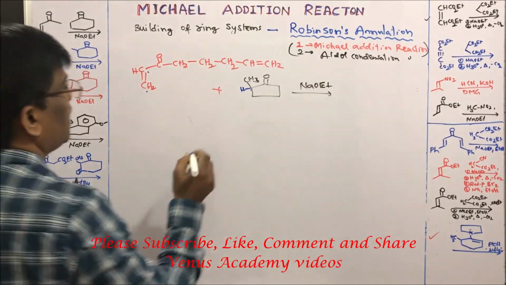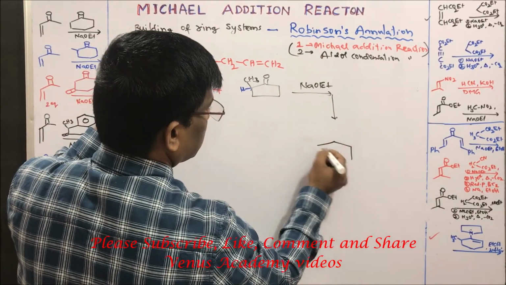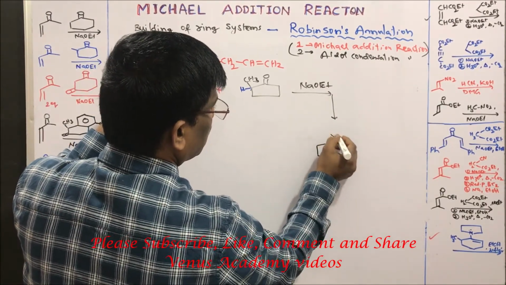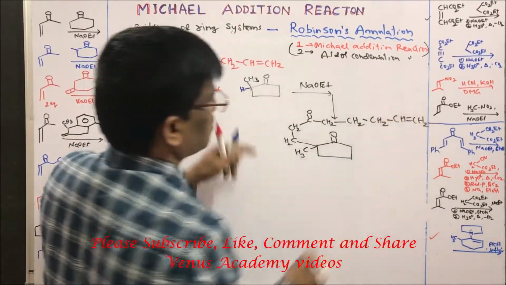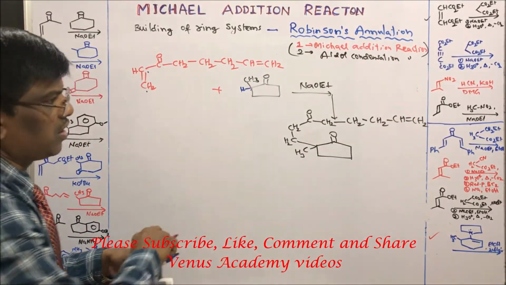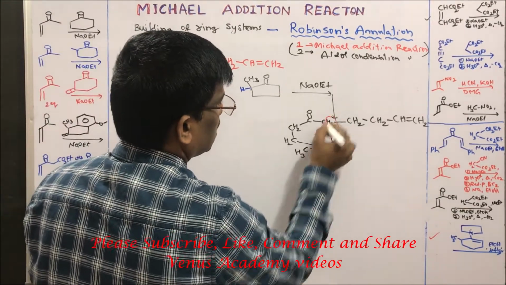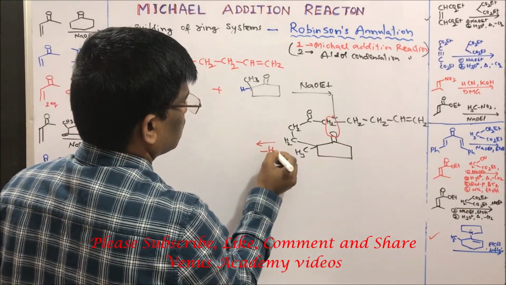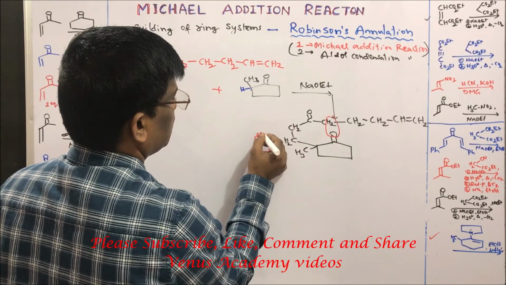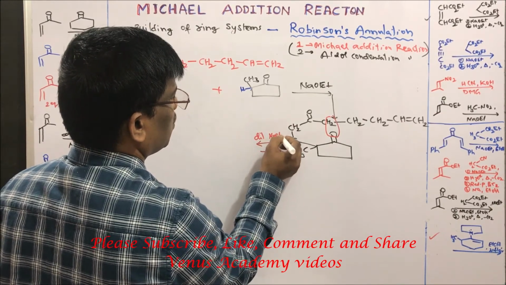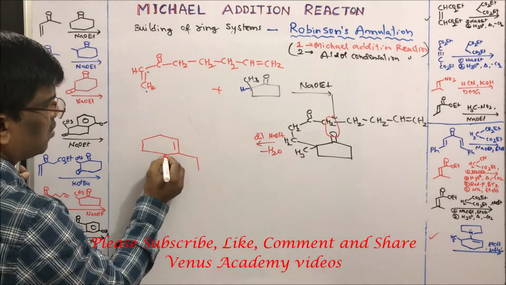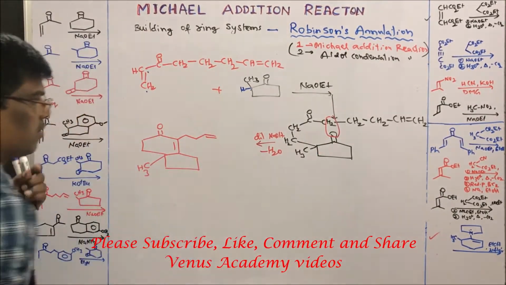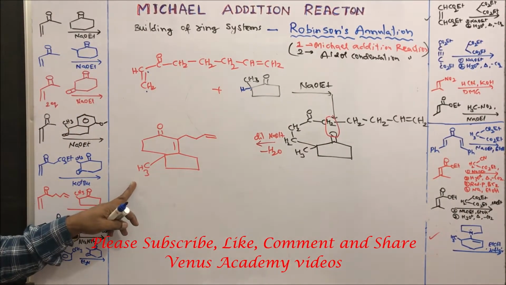Alpha beta addition to give, let us write this cyclopentanone CH2. What is going to happen? It is going to lose water, minus water, dilute NaOH for example, to give the cyclized compound. So this is the compound you are going to get.